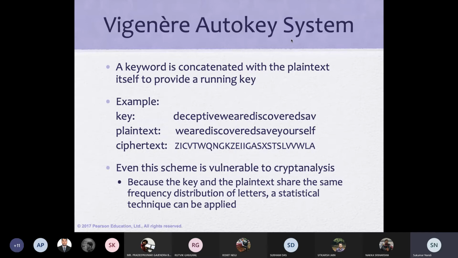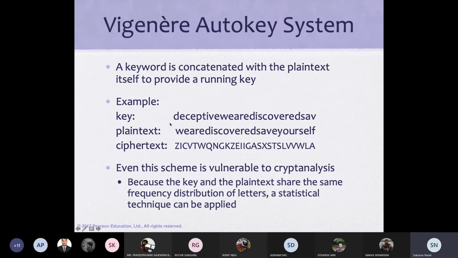What it means is that the key will be automatically changed, or generated automatically by the system. One of the options is shown here. See, the word deceptive is here. For the rest, instead of repeating deceptive, the same plain text is added here.